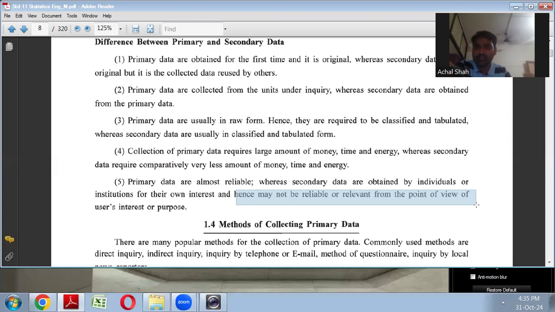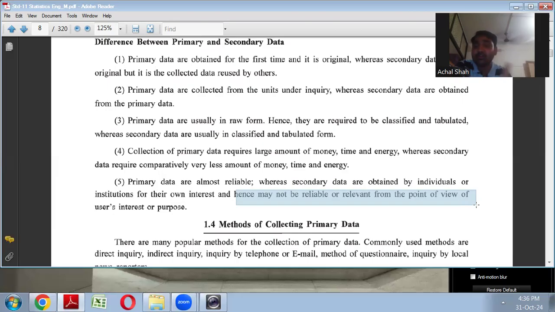or relevant. I will focus more on the relevance point because when you are using secondary data, suppose I'm using the data of these 150 workers for my project work, but my relevance cannot match with the data which is already collected. Suppose I want one thing which is not collected in the primary data. There is one parameter which I want for the workers. Say for example, income of other family member of the worker. There is some another unknown person, but that information is not collected in the primary data.